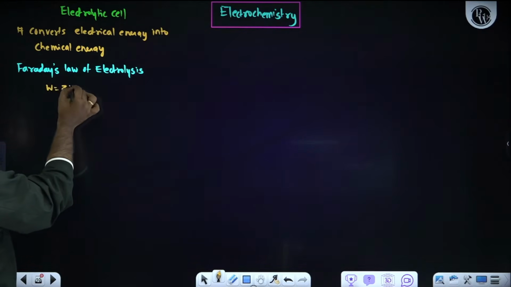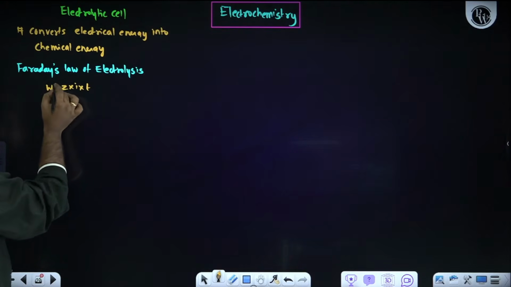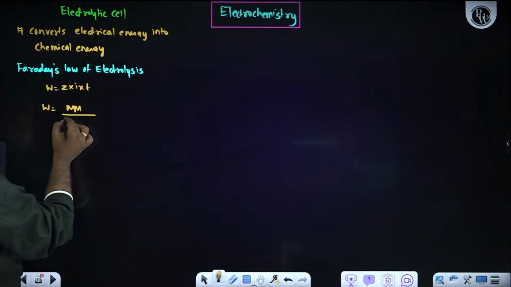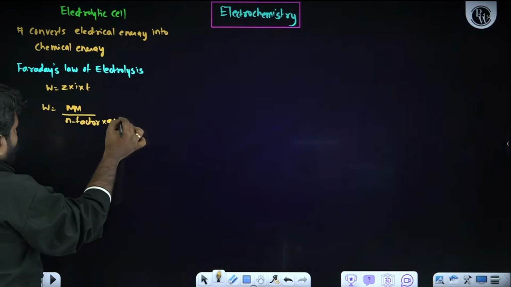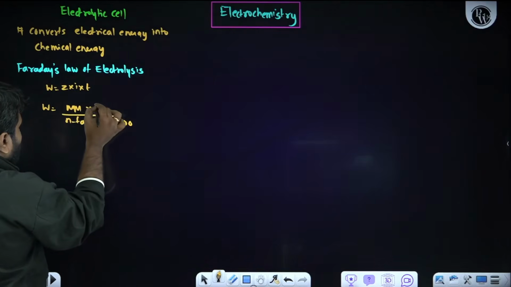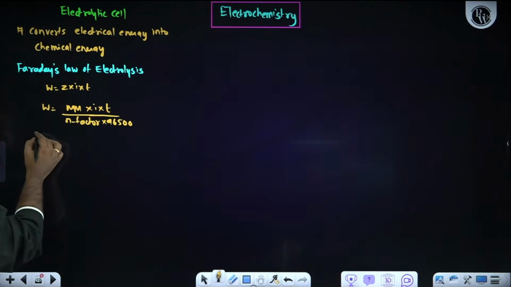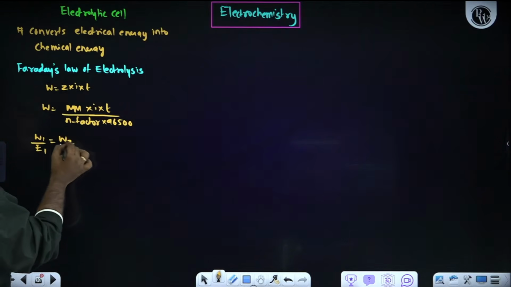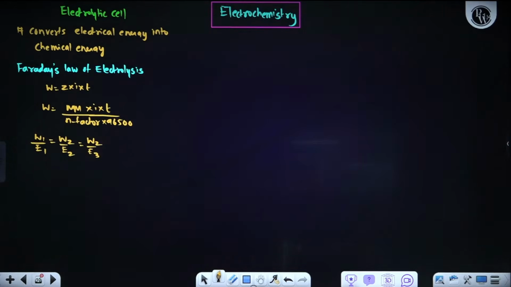W is equal to Z into I into T, where Z is nothing but molar mass upon n factor into 96,500. So W is equal to Z into I into T. We can rewrite this formula like this. When it comes to Faraday's second law, what is the other formula we know? W1 by E1 is equal to W2 by E2 is equal to W3 by E3,